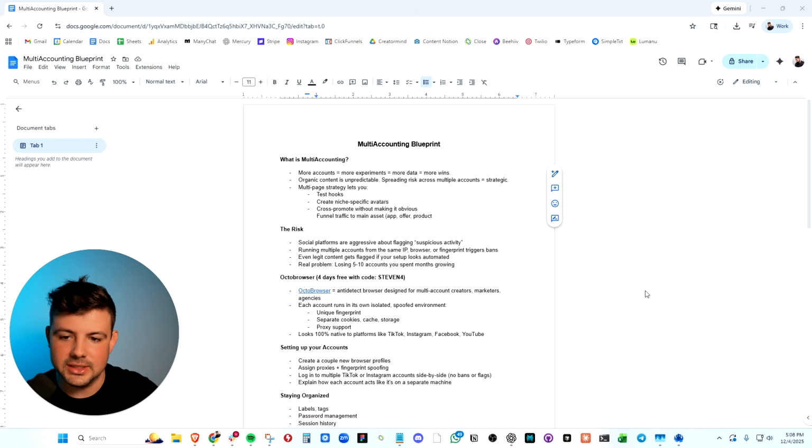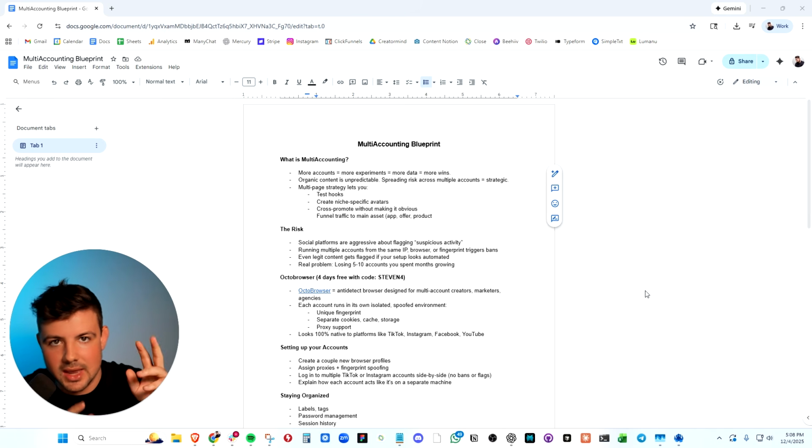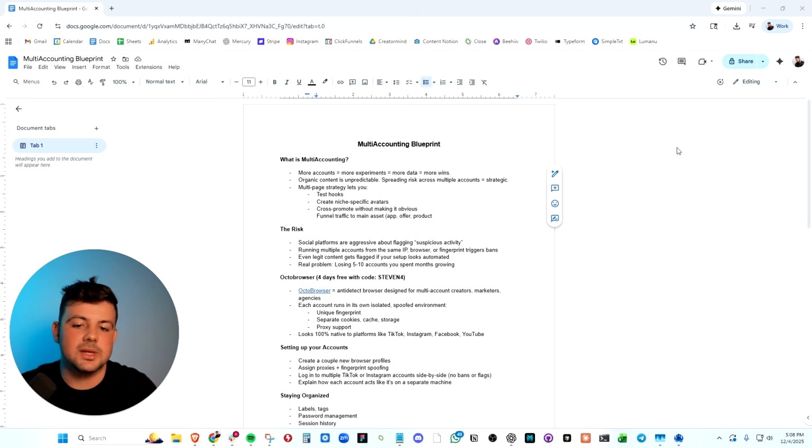Okay, so let's jump into it. What exactly is multi-accounting and why do you need to be doing it? It's very simple. The more accounts that you have, the more experiments you can run, the more data you get, the more wins, aka virality, you can achieve. Because organic content is unpredictable. So you need to spread your risk across multiple accounts.